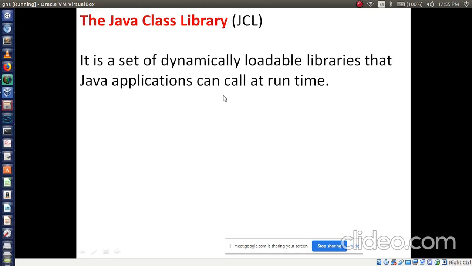Later we can see this. But before discussing the Java class library, one more point I have to clear from your side. Please write this program and send it in the group, because this one is very, very important. Within 2 minutes you have to write. I am sending this in the WhatsApp group. Please write the program fast. I already sent it. Open your WhatsApp.